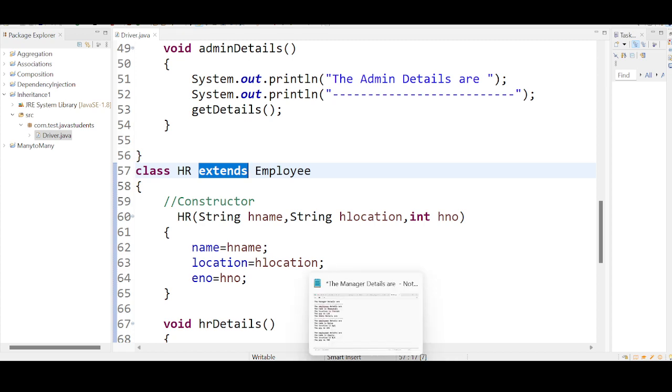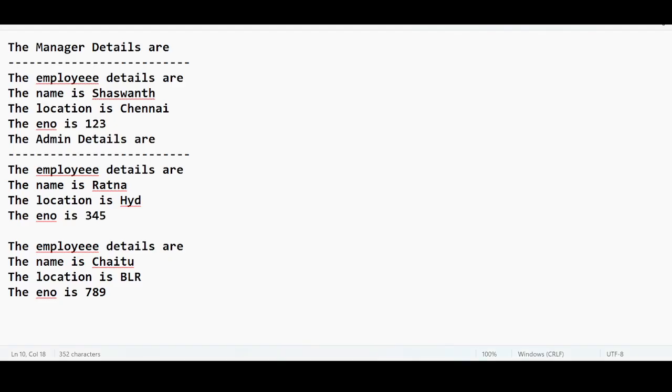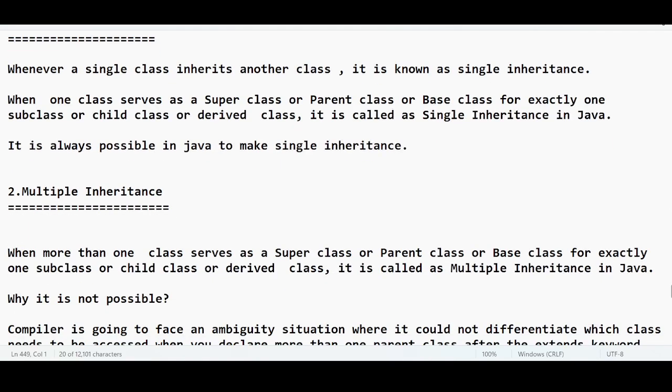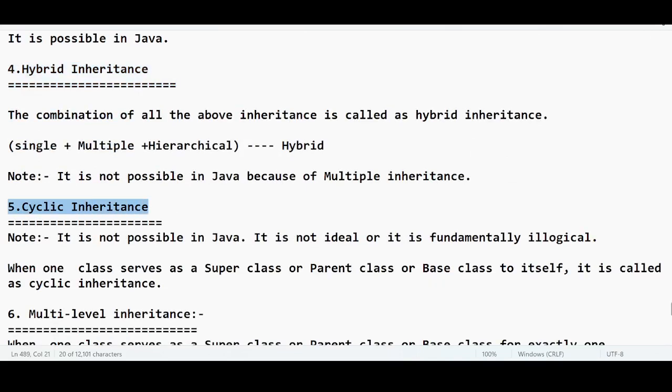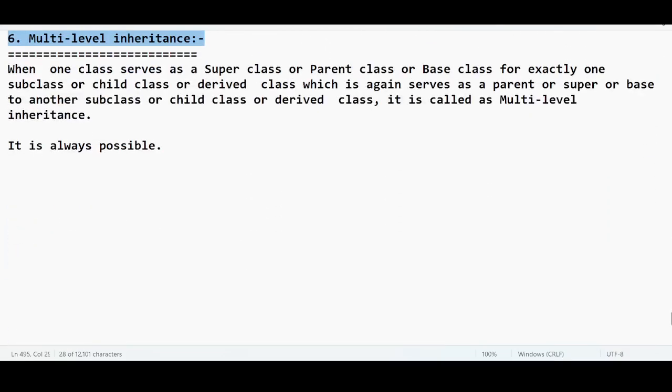So for today, we have discussed so many things practically. Okay, we have discussed single inheritance, multiple inheritance, hierarchical, hybrid, cyclic and multilevel, and one problem on top of code reusability. Okay, that's all for today. Tomorrow we will discuss what? We will discuss inheritance with respect to static context and instance context. Then we will start the concept of polymorphism. What is it? Polymorphism. Right? So that's all from my side.